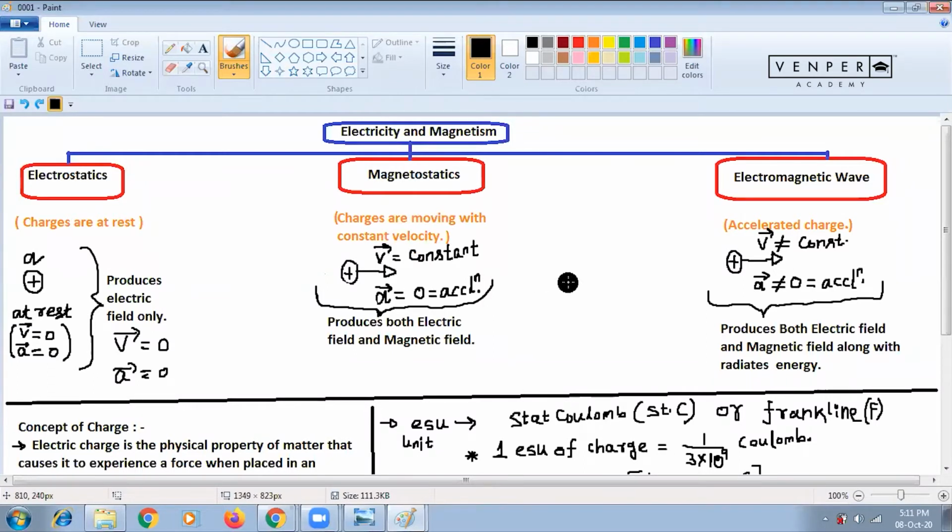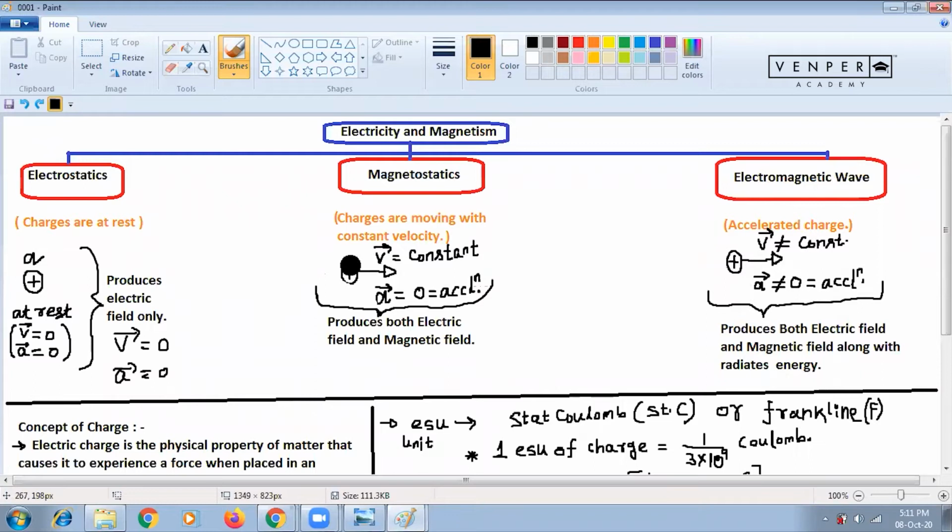Velocity is not changing here, but in this case velocity is changing with respect to time. So that's why acceleration is there. That's why an accelerated charge produces both electric and magnetic field, and along with it radiates some energy. That is called electromagnetic energy or electromagnetic wave. So electromagnetic wave will come.